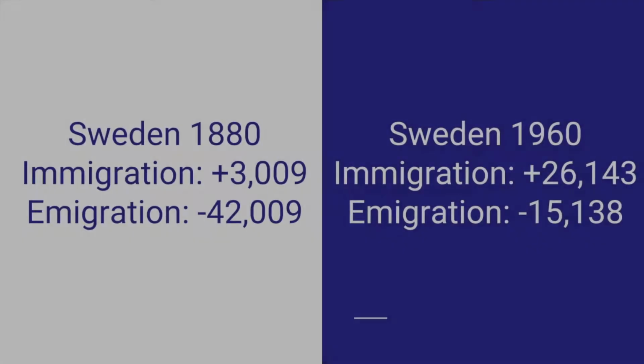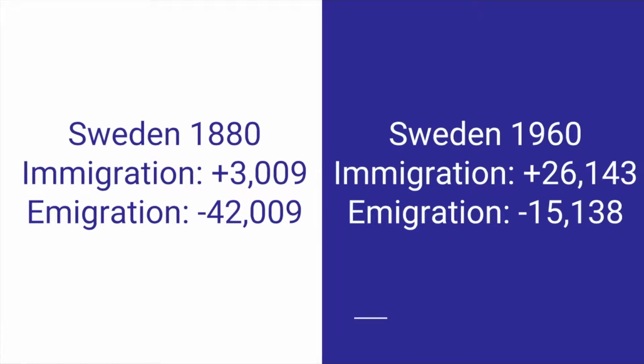Migration in Sweden. Sweden, 1880. 3,009 people moved into Sweden. 42,009 people moved out of Sweden. Sweden, 1960. 26,143 people moved into Sweden. 15,133 people moved out of Sweden.